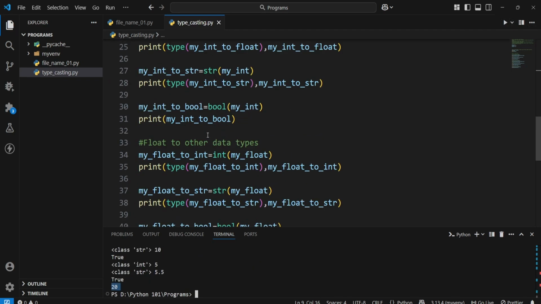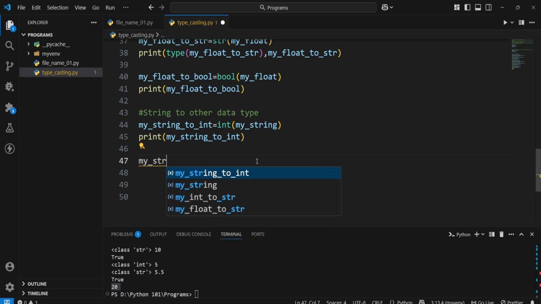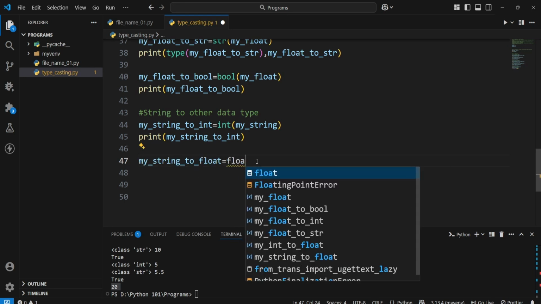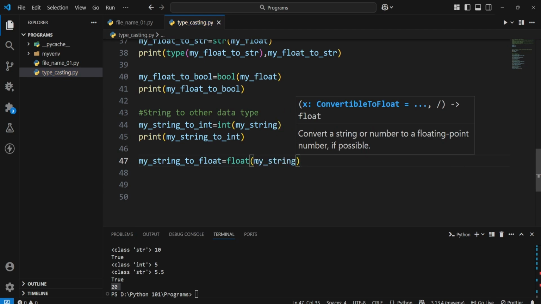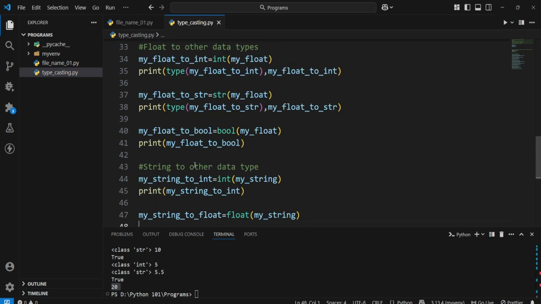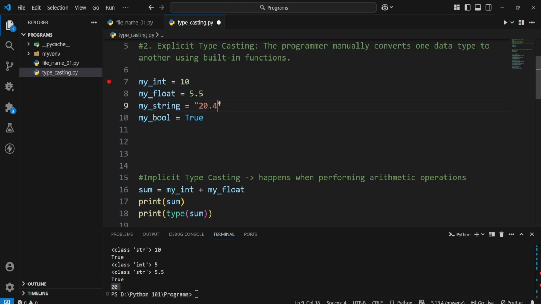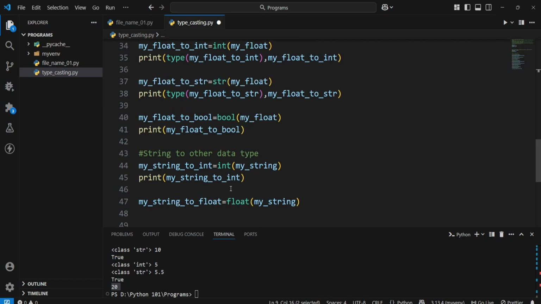So done. Now let's do that for conversion of string to float. So we'll use float and we'll pass my string. Even if you pass a floating point value or a normal whole number, it will automatically convert it to a float.